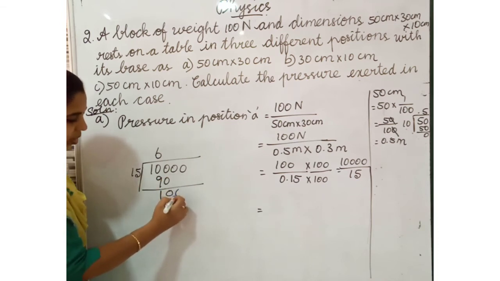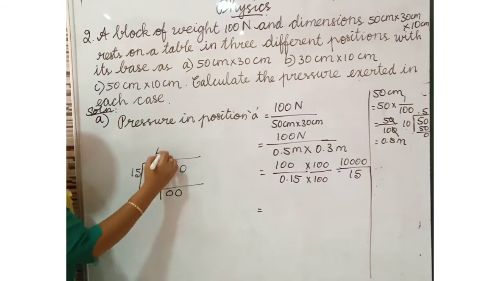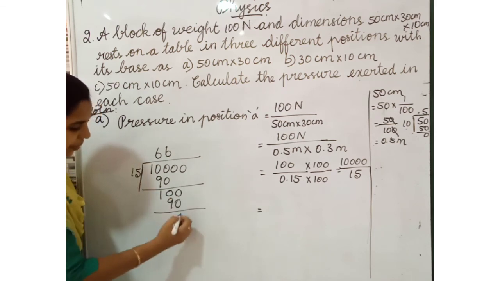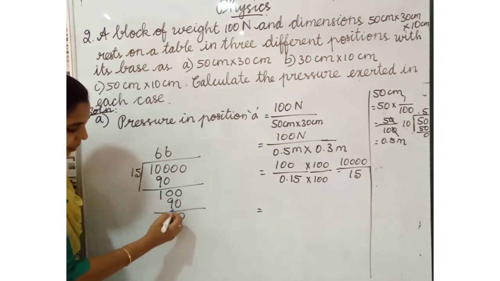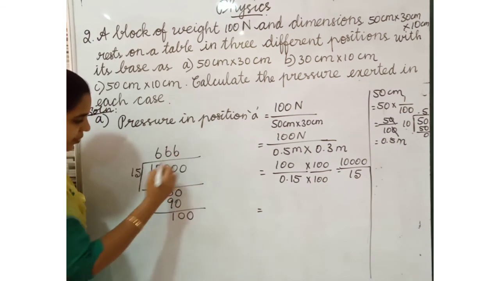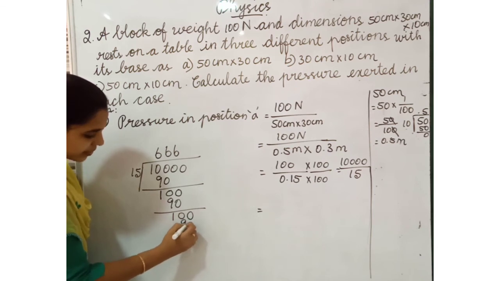Again the 0 comes down, again six 15s are 90. Subtract, 10 minus 9, 1. Again 0, six 15s are 90. Then there is no number, so we write 1 0 and keep the dot. Again six 15s are 90.